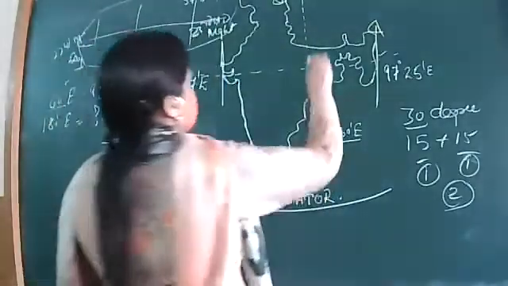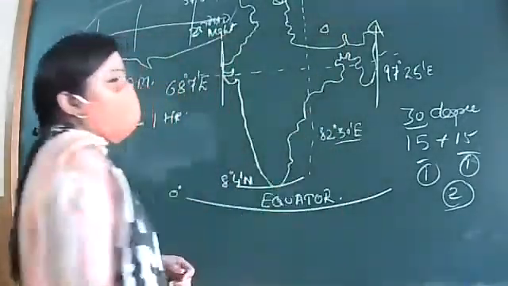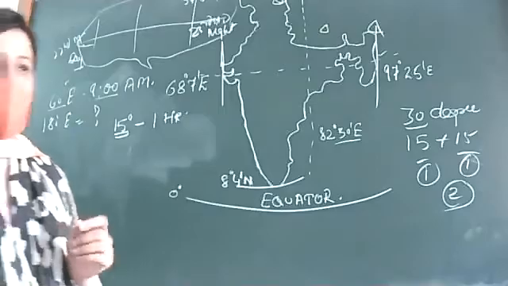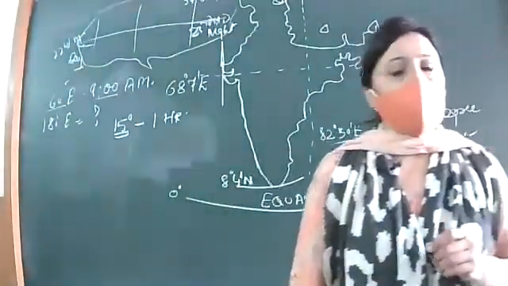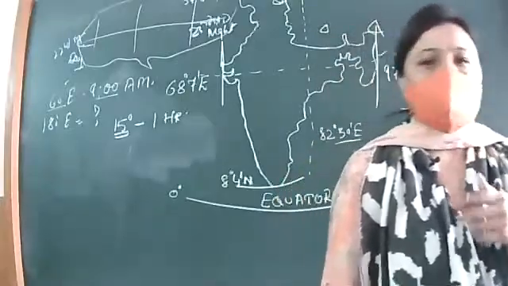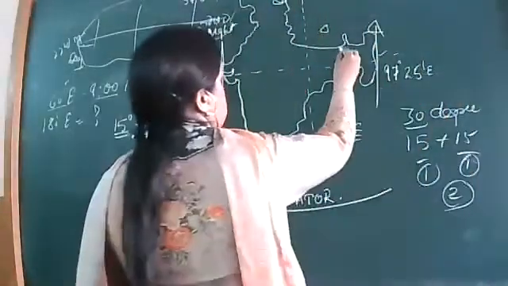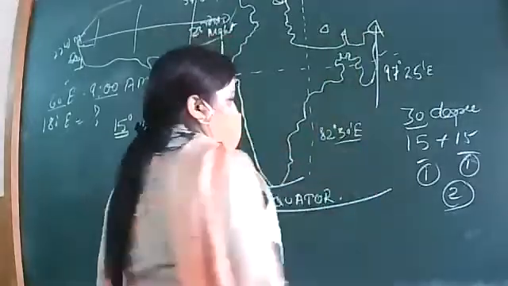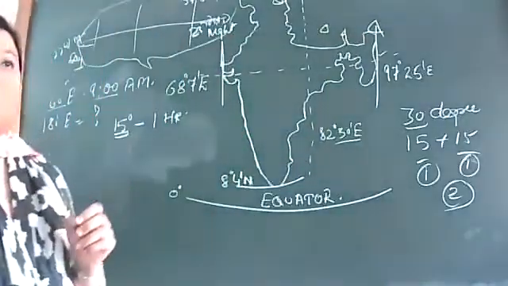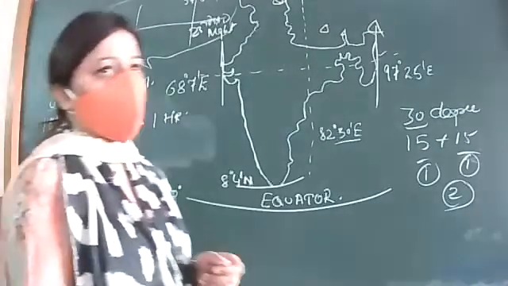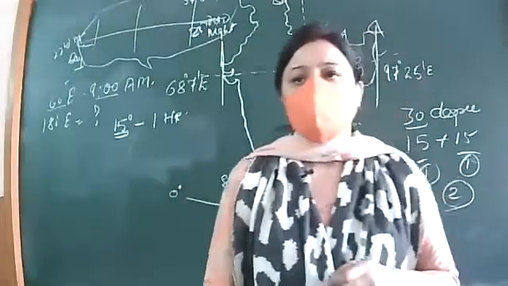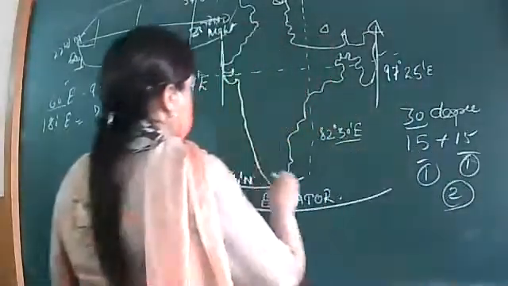Okay. Which prominent mountain peak is situated in Sikkim? Kanchenjunga. The prominent mountain peak situated in Sikkim is Kanchenjunga. Here we have Kanchenjunga. Name the hills where the Eastern Ghats and Western Ghats almost meet each other. Nilgiri Hills. Perfect.